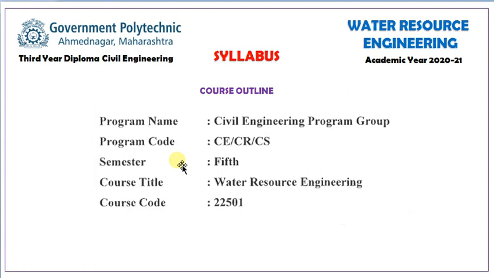As we know, water is very important, and we can say that it is the heart of human life. So this subject is very important, related to human life and related to other industries. Water resource engineering means we have to find out the different types of resources of water in the subject. Our course code is 22501.